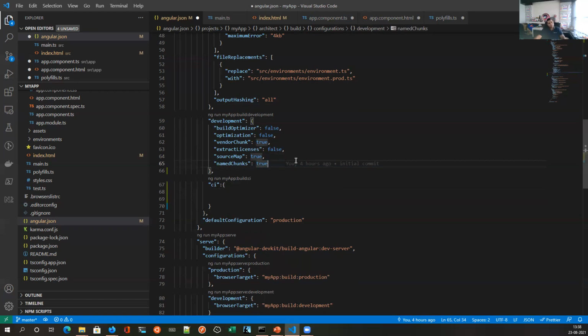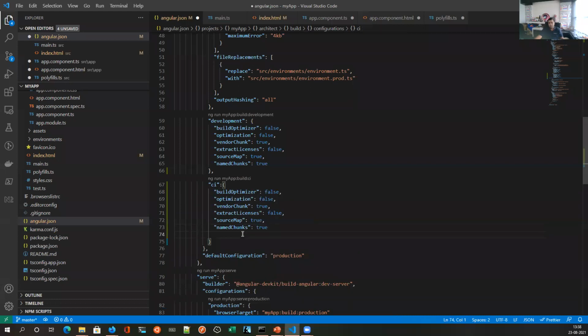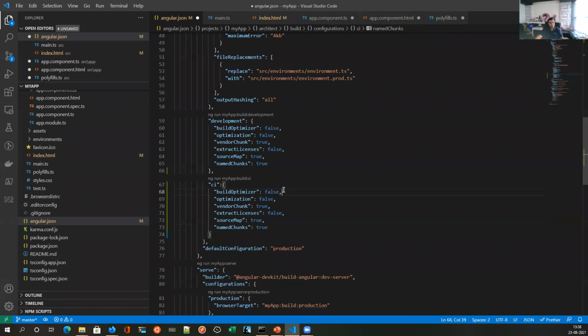So I'll help you with this assignment for now. What you can do is, I want similar to development but stricter. So my starting point would be, I copy all the development settings, and then start optimizing them. So I don't want to optimize in CI. Both are false, that's perfectly fine. Vendor chunk separate or not separate, that will not hamper me right now. I don't want license to be accessed in CI.